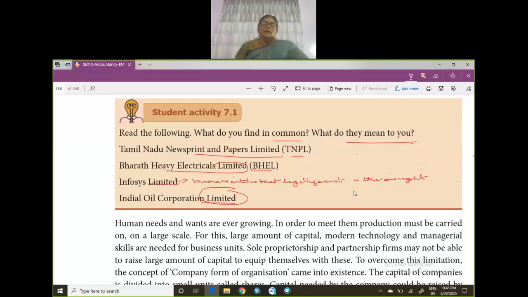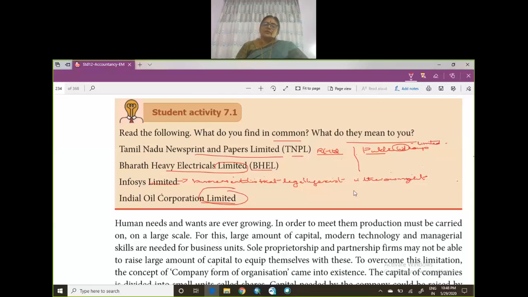Okay. So we have already seen the types of companies. We know about private limited companies. We know about public companies, public limited companies. Whenever it's a private company, you write private limited. Whenever it's a public company, you only write the word limited.